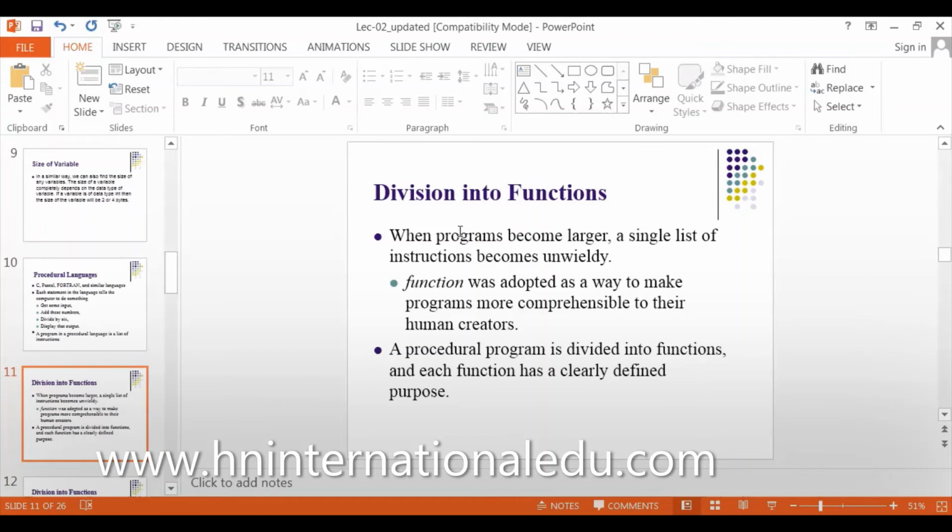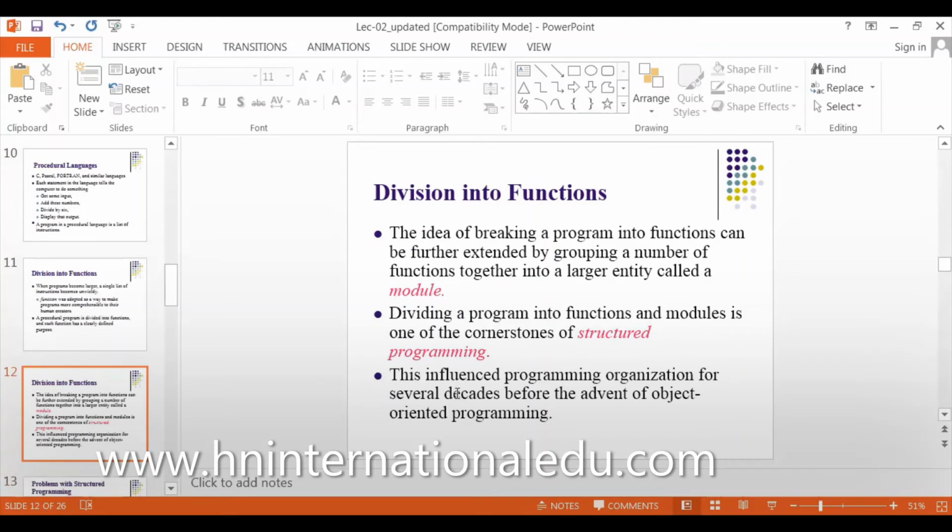A procedural program is divided into functions, and each function has a clearly defined purpose. Every function must have its own. We can make functions by ourselves; we will discuss it later. The idea of breaking a program into functions can be further extended by grouping a number of functions together into a larger entity called a module.